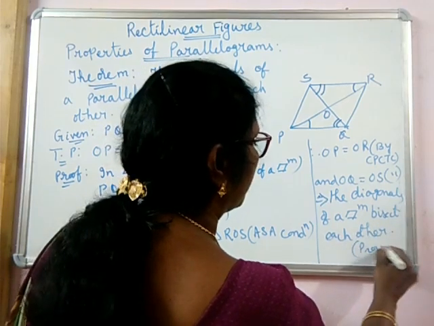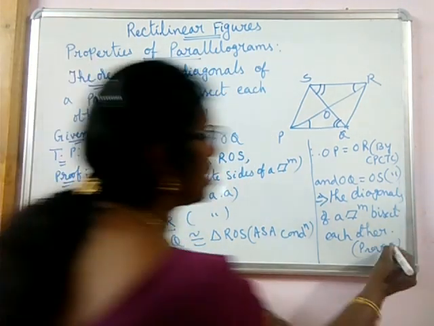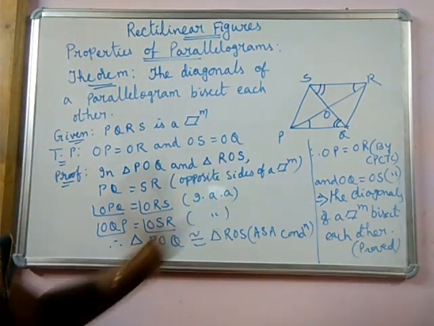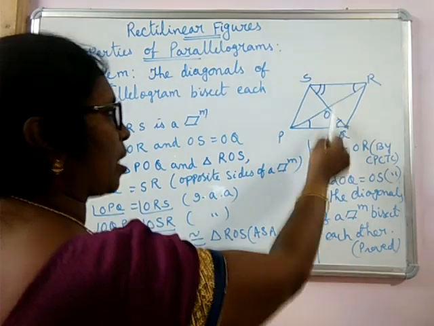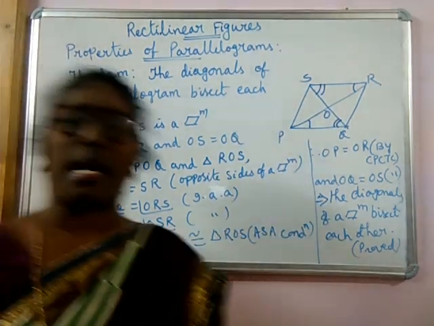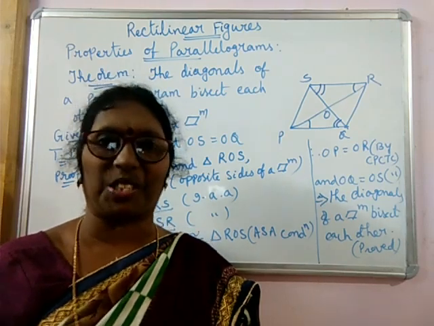Proved. With this, the theorem is proved. I hope this is clear. Very simple. Make these two triangles congruent so that these two will be equal, these two will be equal. That means the diagonals of a parallelogram bisect each other.